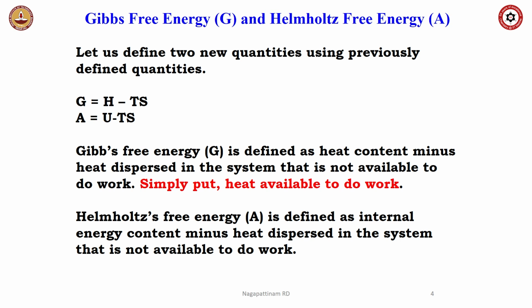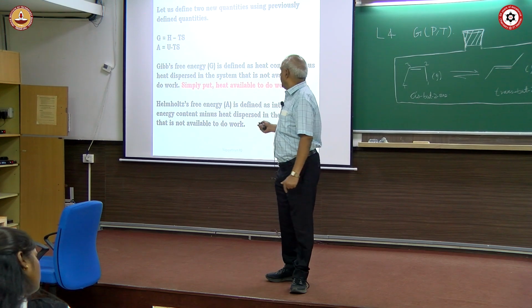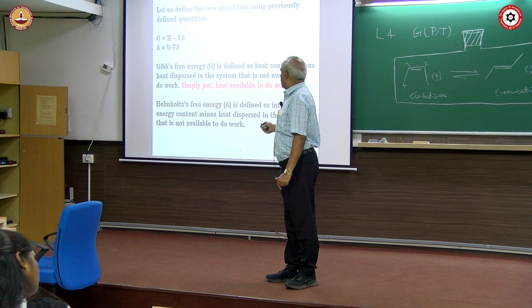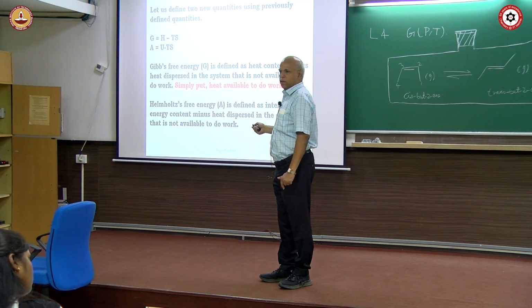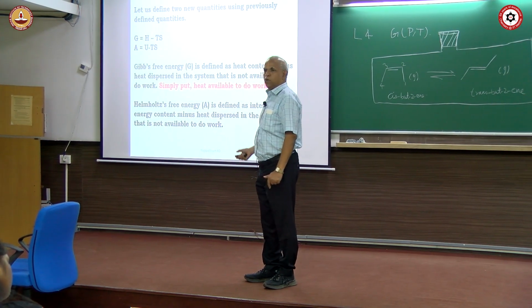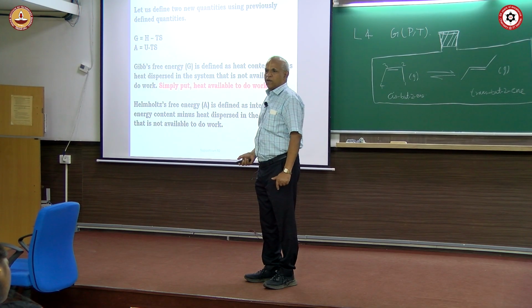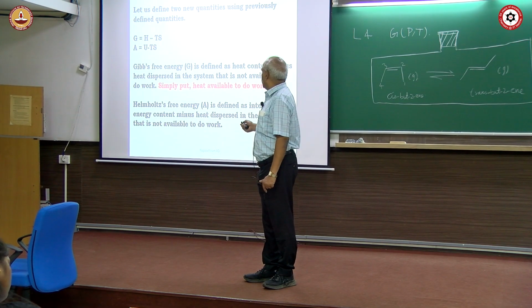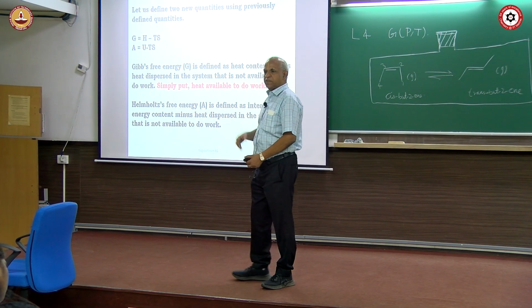Now look at Gibbs free energy. H is an enthalpy term. Enthalpy term you already know is heat absorbed or given out at constant pressure, right? Already you know from first law. So, the meaning of this Gibbs free energy is total heat transformation minus that which is not available to do work. This amount of heat TS gets dispersed away.